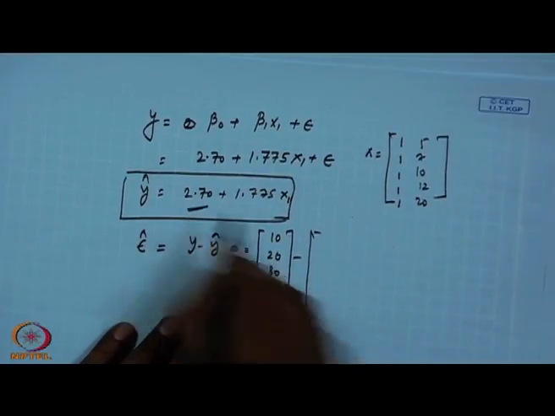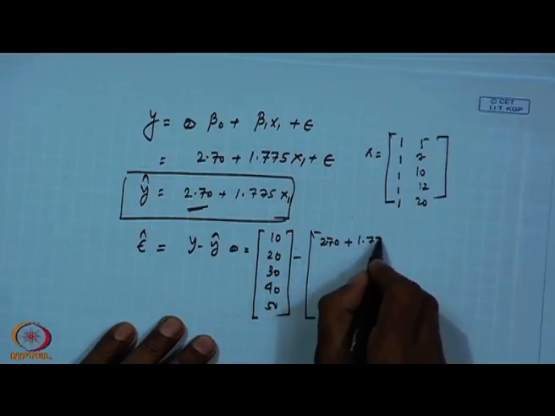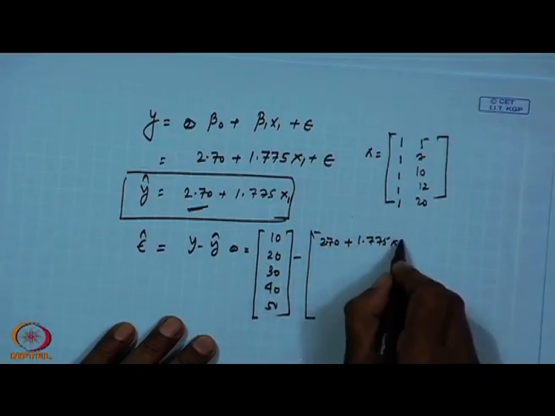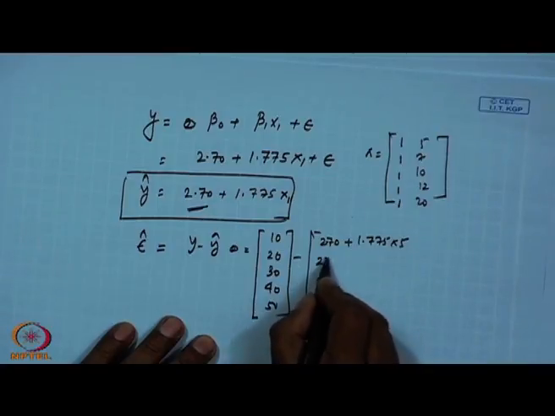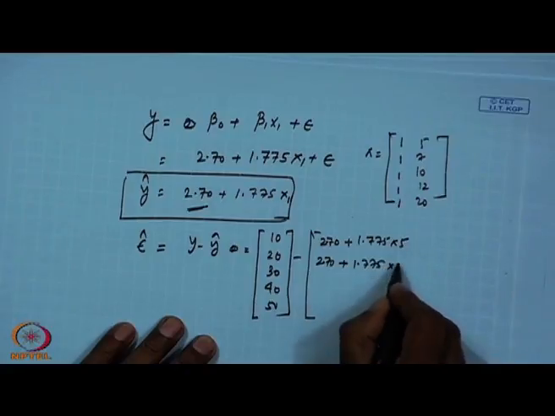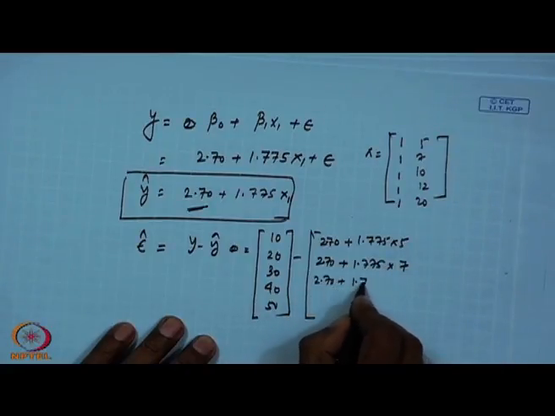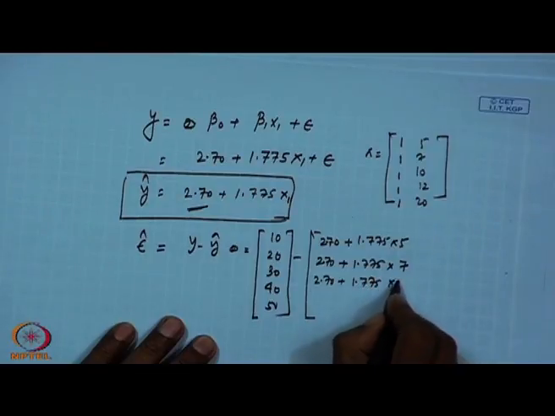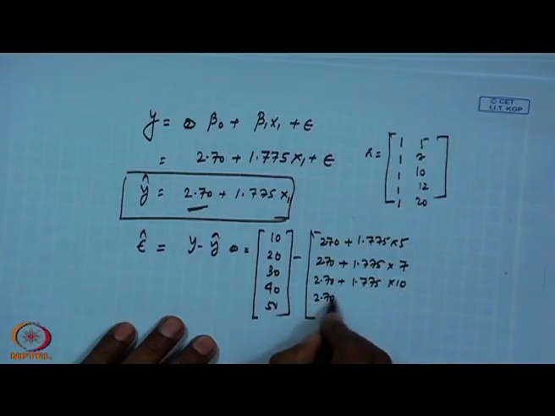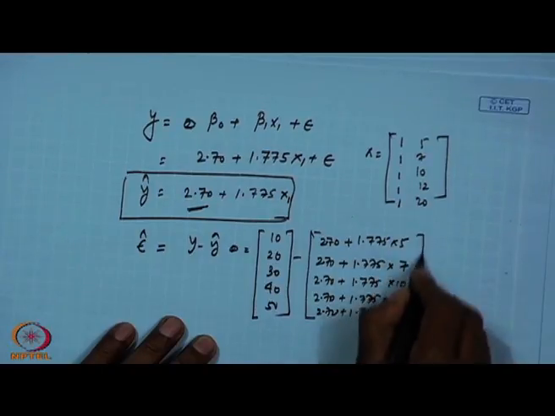So it is 2.70 plus 1.775 times x1 value, which is 5. 2.70 plus 1.775 times x2 value 7. 2.70 plus 1.775 times x3 value 10. 2.70 plus 1.775 times 12. 2.70 plus 1.775 into 20.